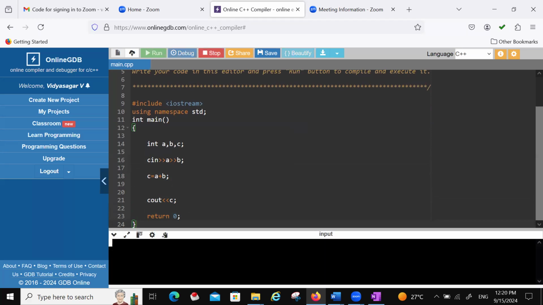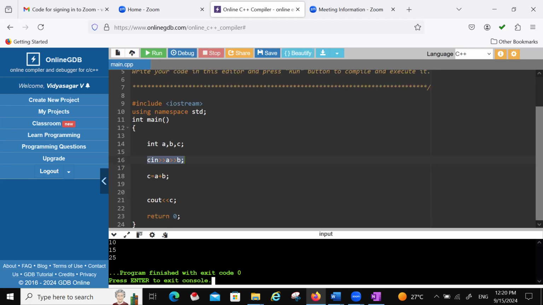Now what is the output? No, first input. Input we have to give. Cin is indicating we have to give the value. So let us give the value here. 10. Next second value, 15. 10 plus 15, so total it is 25.